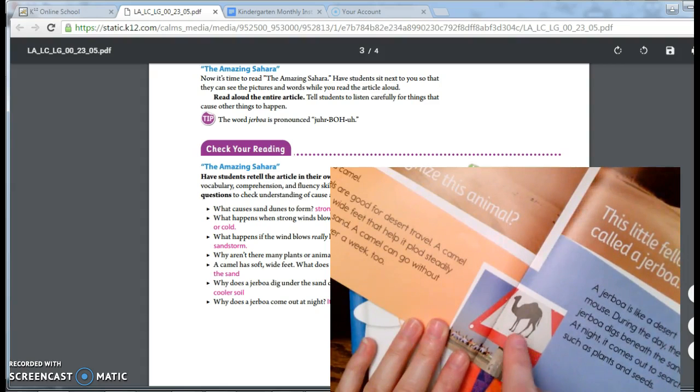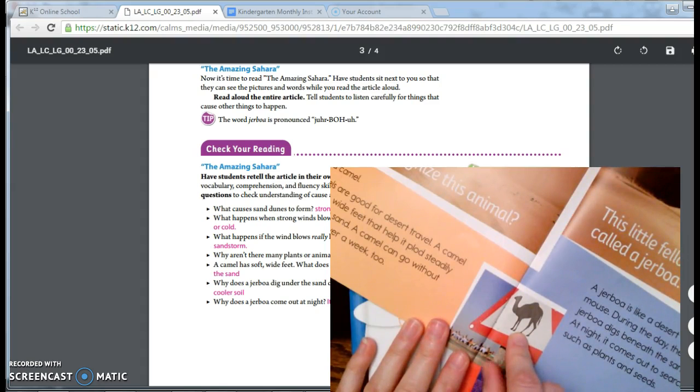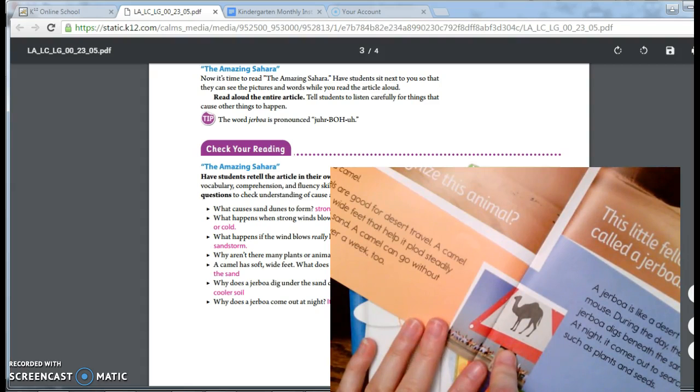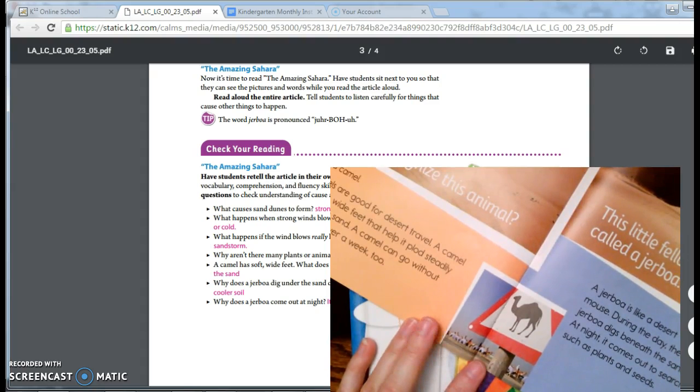And this is a sign that you would see in the Sahara, and it warns people to watch out for camels because they might be crossing the road. That is so interesting because around here I see sometimes when I'm driving down the road I may see a sign with a deer on it to watch for deer, or you may see a sign with people walking saying to watch for people crossing the street. But out in the Sahara they have signs with pictures of camels telling you to watch for the camels crossing the road. That is pretty interesting.